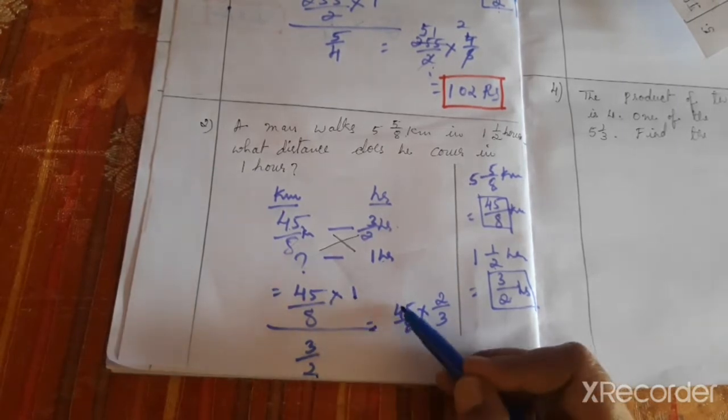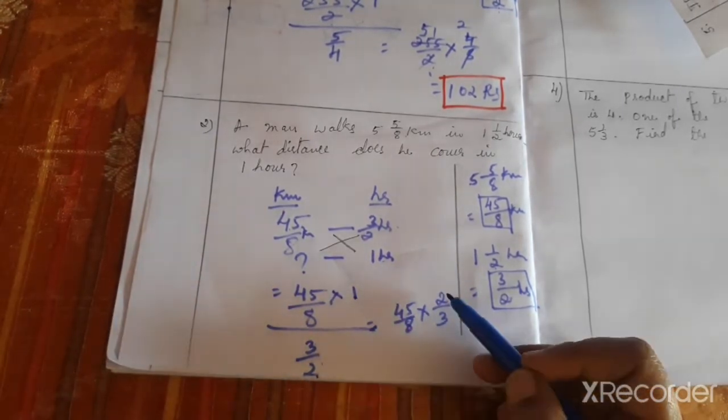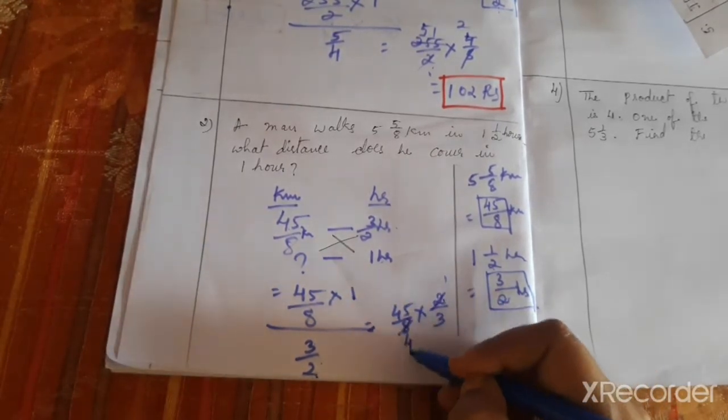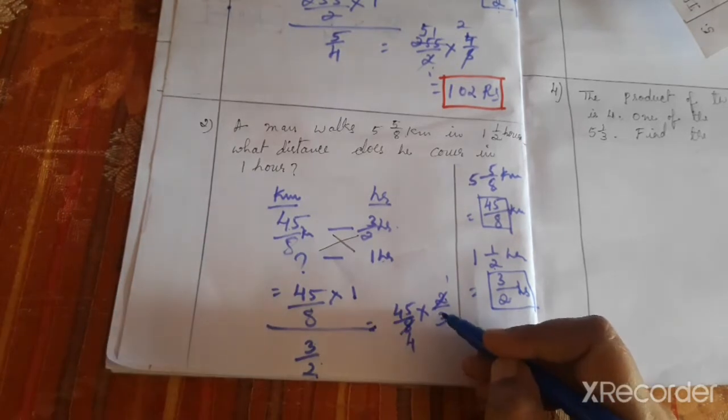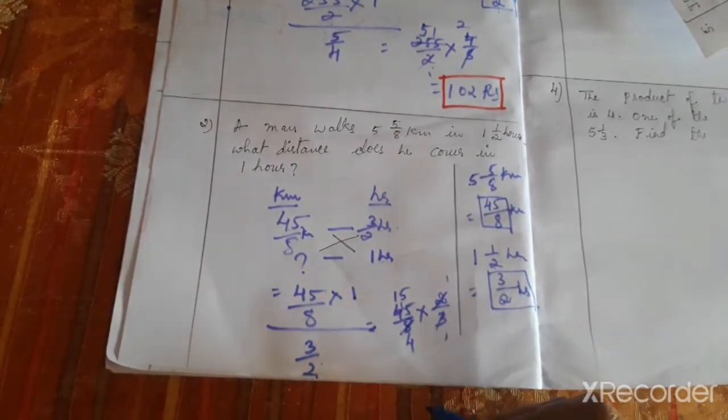So you have to write the numerator as it is, don't touch that. Then the denominator changes, numerator becomes denominator and denominator becomes numerator. Now 2 ones are 2, 2 fours are 8, 3 ones are 3, 1 carry, 3 fives are 15. 15 by 4.